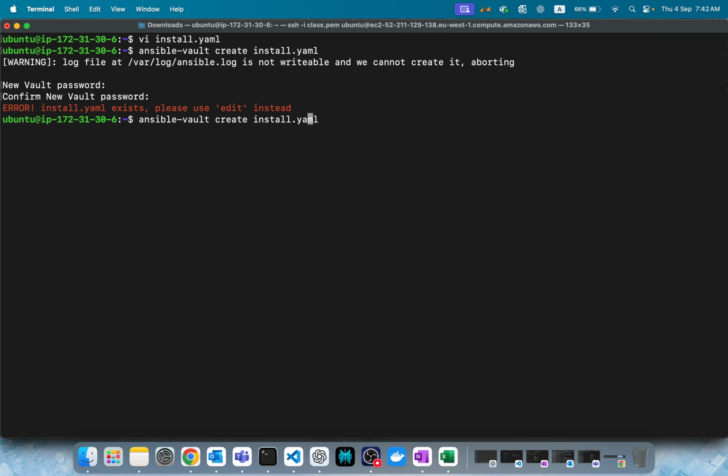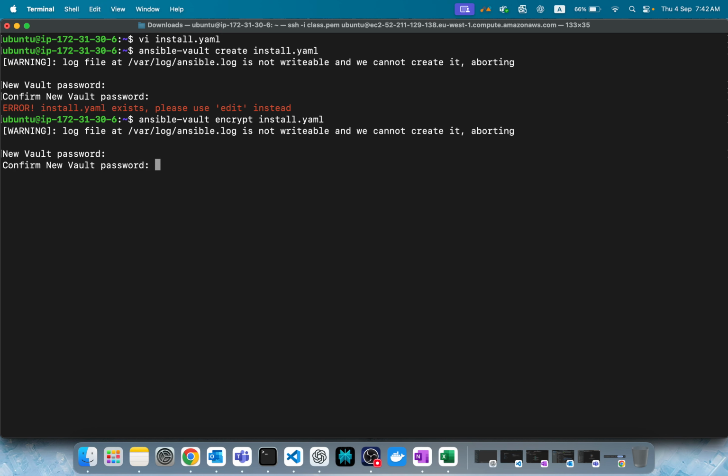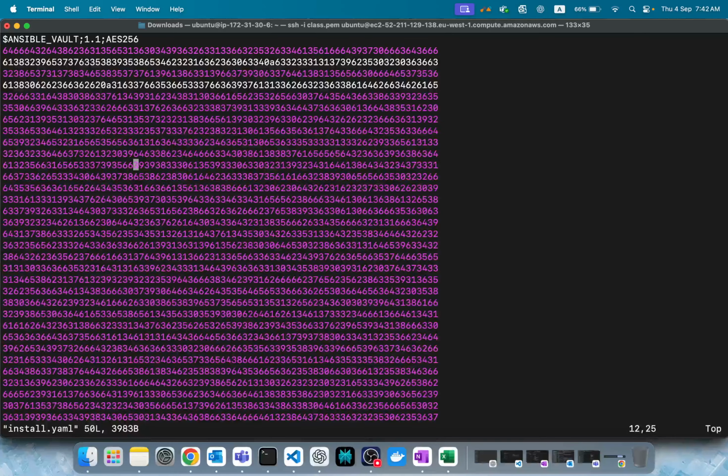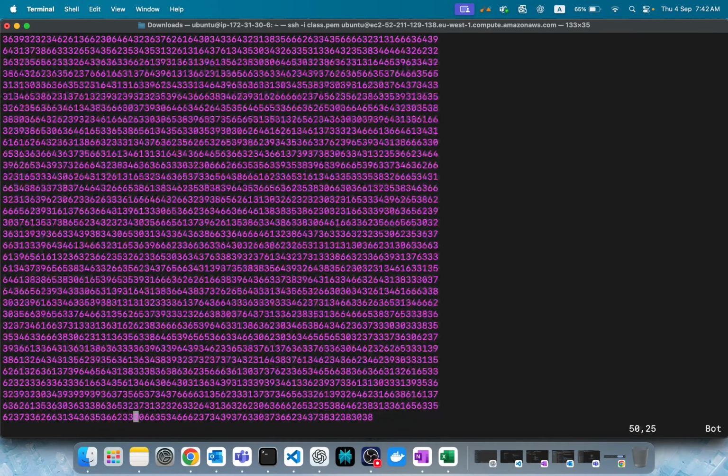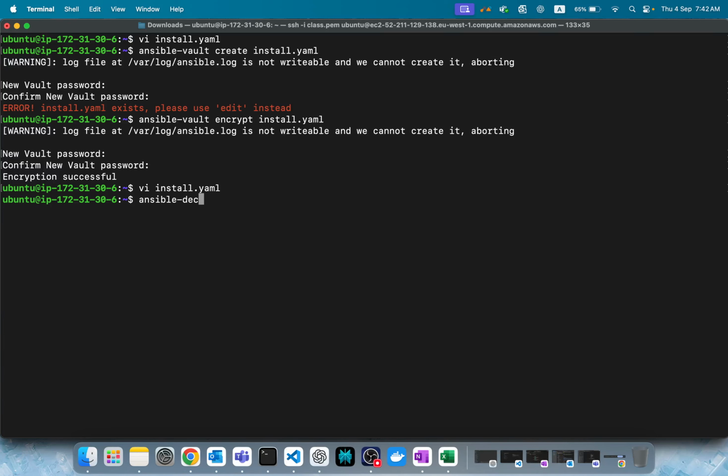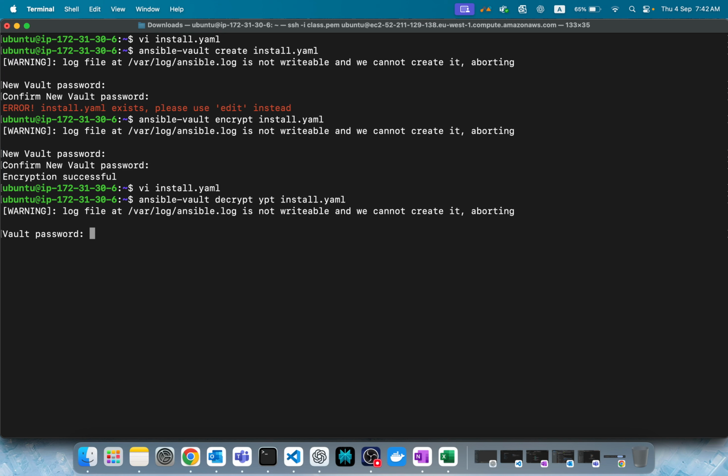What we have to do is ansible-vault encrypt. This will encrypt the file. So it's encrypted. Now open the install file. Let's see. Once it is encrypted, we cannot see anything until we decrypt it. How do we decrypt it? Of course, ansible-vault decrypt, install, it asks for the password. Sorry, the command is wrong.